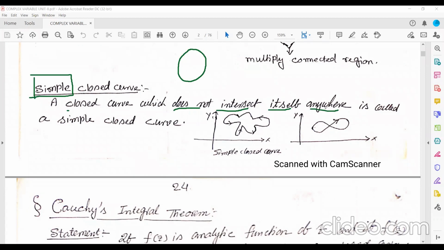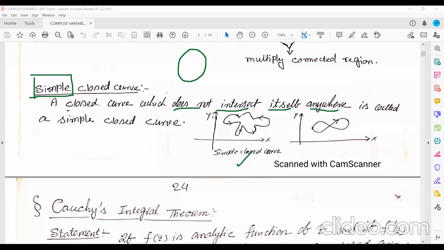So you have a closed curve whose beginning and ending points are the same, and the closed curve is not intersecting itself anywhere. Then that closed curve is called a simple closed curve. Now just see this curve.